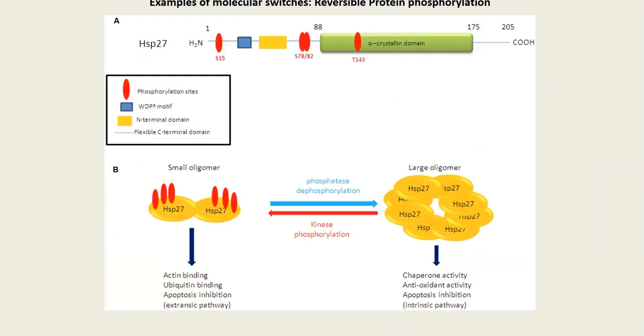Then another kind of molecular switch is HSP27. You can see that this is a dimer here, and there are 3 phosphates on each of the monomers of HSP27. If these phosphates are removed, it becomes an aggregate of HSP27, and these activities which are written below this aggregate take place. If this aggregate is once again phosphorylated back to the dimer state, another different set of activities takes place. So this is a unique switch in the sense that it does not switch between on and off, it actually switches between 2 sets of activities.